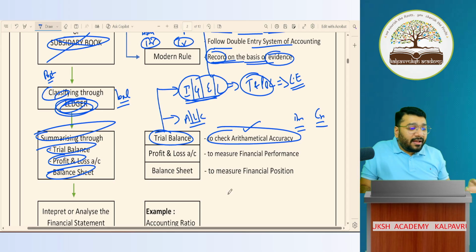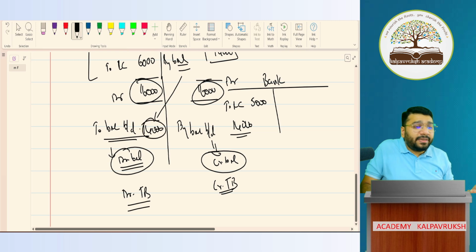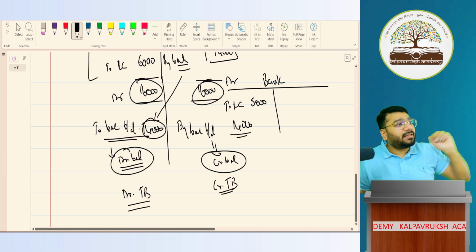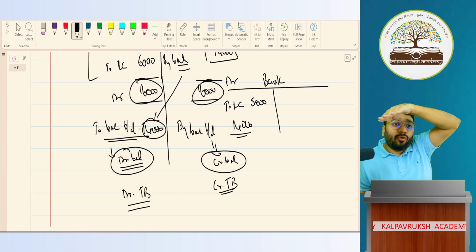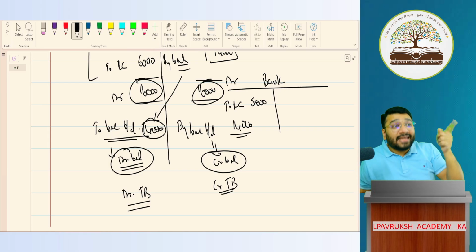So the cash account has a balance of 14,000 rupees. I want that balance to stay in the ledger itself because that cash balance will get carried forward next year. But the sale account, purchase account, and all those accounts are nominal in nature. I don't want them to carry forward next year.